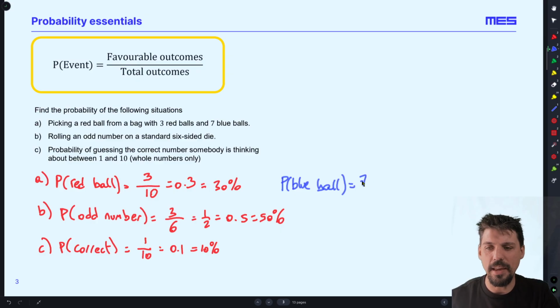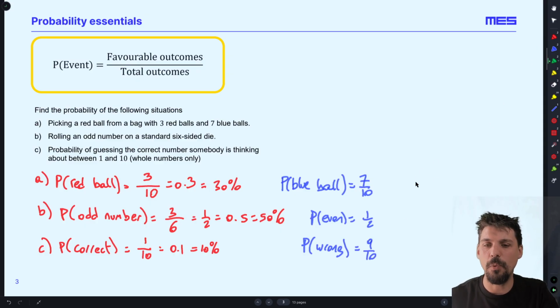Okay, well, that is 7/10. There are 7 blue balls. Probability of an even number will also be 1/2. And the probability of being wrong in part C, well, there are 9 incorrect numbers out of 10.